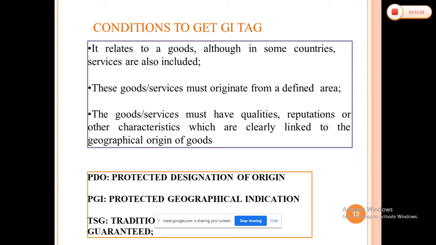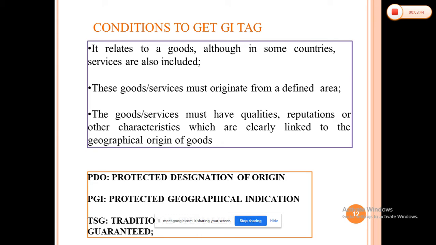As I already discussed regarding the Mumbai Vada Pav, which is famous in Mumbai, we cannot take the geographical indication on that particular product, because that vada pav does not have any geographical connection.